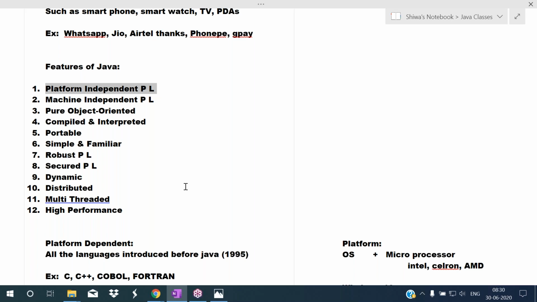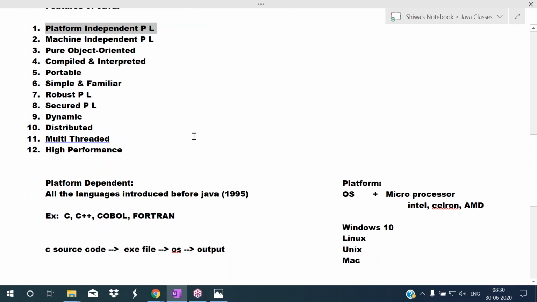So you must tell the client, you must use this operating system only. The software company has to tell the client, my software supports this operating system only. Otherwise you have to compile your application on each and every machine. Such problems occur due to platform dependent programming languages. To avoid this problem, they added a feature to Java, that is the platform independency feature. Java is a platform independent programming language.